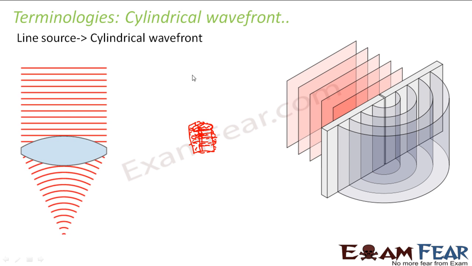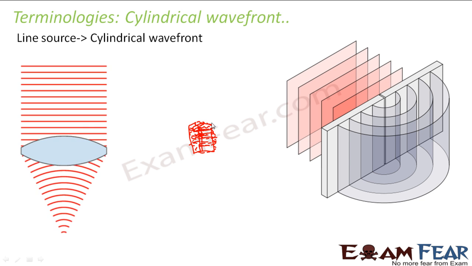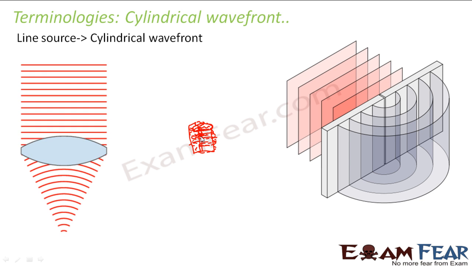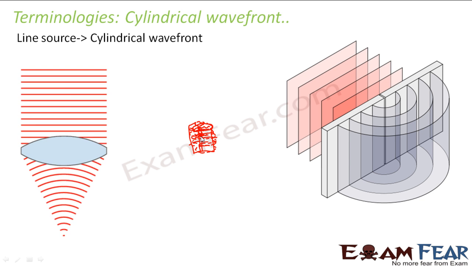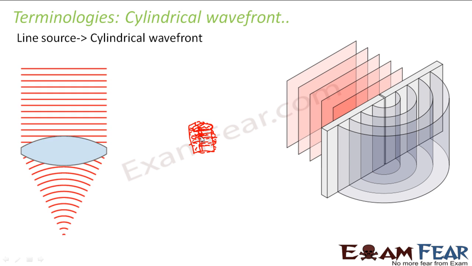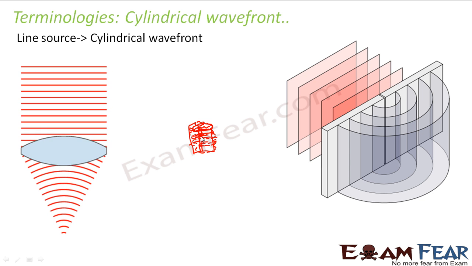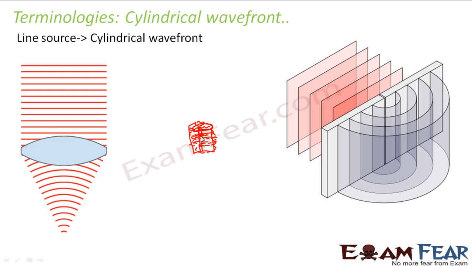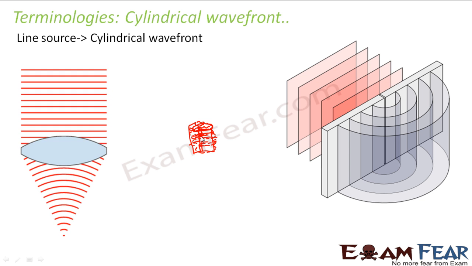In case of cylindrical wavefronts, many waves originate from all around. If you join them, you get many concentric circles, right? Those concentric circles taken together form a cylinder, and therefore we get a cylindrical wavefront. So talking about wavefronts, we spoke about a spherical wavefront, a cylindrical wavefront, as well as a plane wavefront.